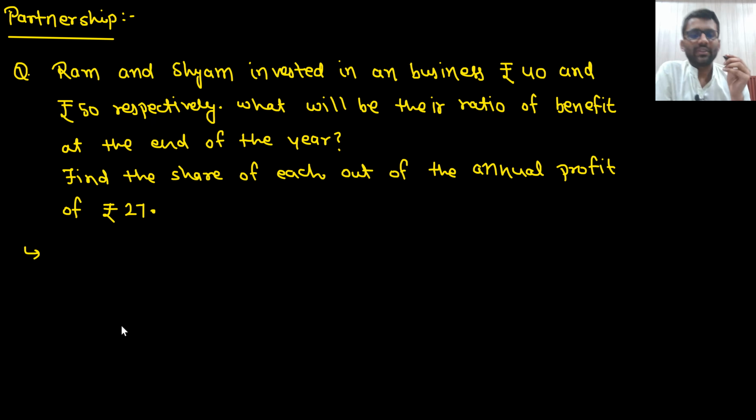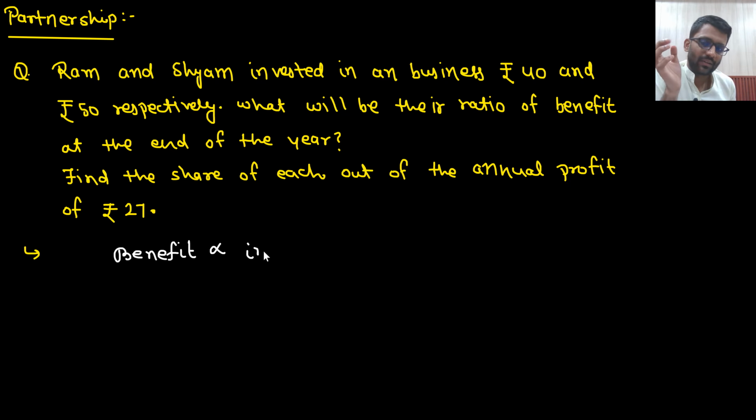Ram and Shyam invested in a business rupees 40 and rupees 50 respectively. What will be their ratio of benefit at the end of the year? Okay. So always benefit is directly proportional to the investment.